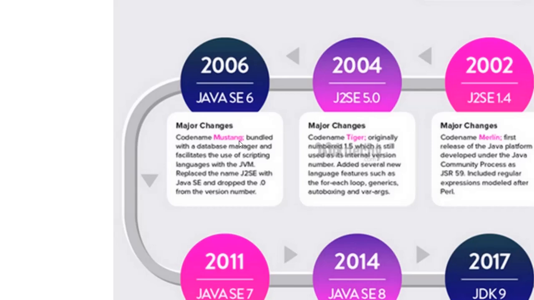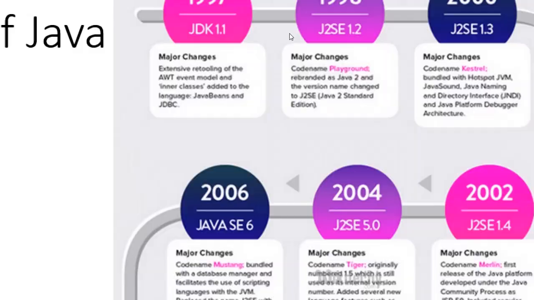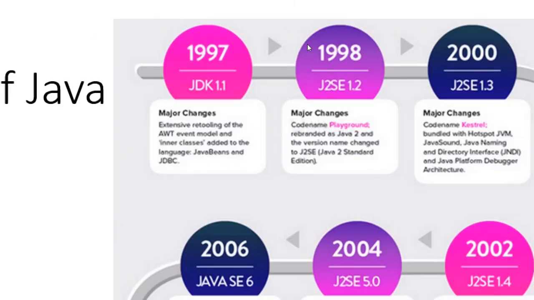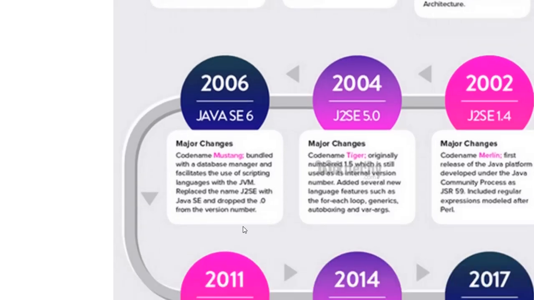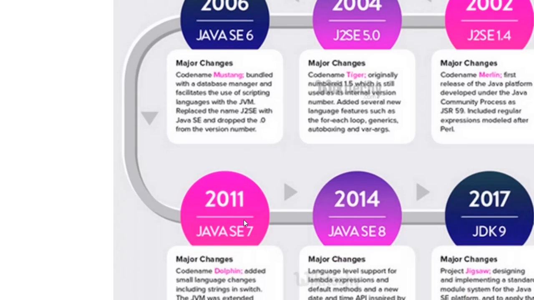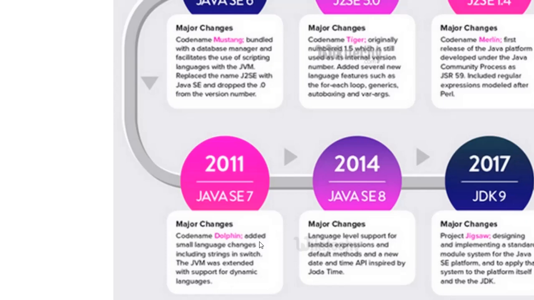So today what you see is Java Standard Edition. You don't see J2. That 2 came because of version 1.2. They started with 1 because it was the first version. The second version they released, they added that 2 there, but they continued it for a very long time. So in 2006 they introduced Java SE 6, and in 2011, after a very long time, they introduced Java Standard Edition 7.